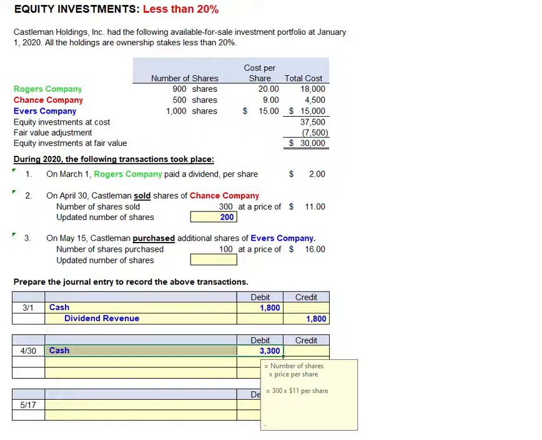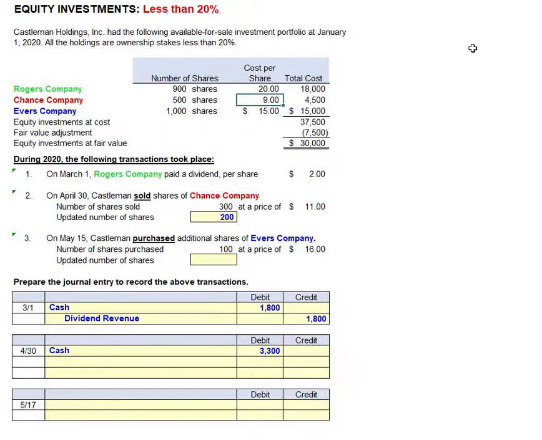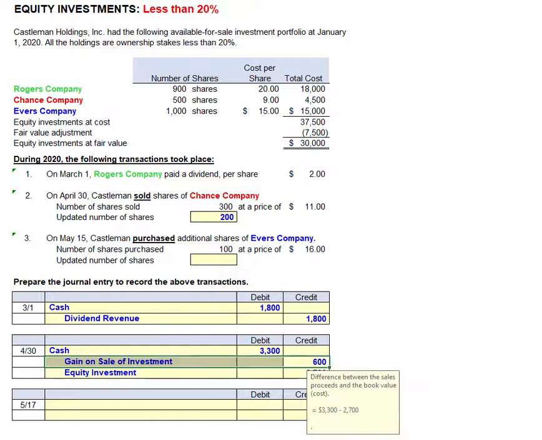And of course, we need to remove these 300 shares from our books, and they had a cost or a carrying value of $9 per share. So 300 shares times $9 per share, we will credit equity investment for $2,700. And of course, we will record a realized gain on the sale of our investment of $600. And again, this is a realized gain, and it does get reported as part of net income.